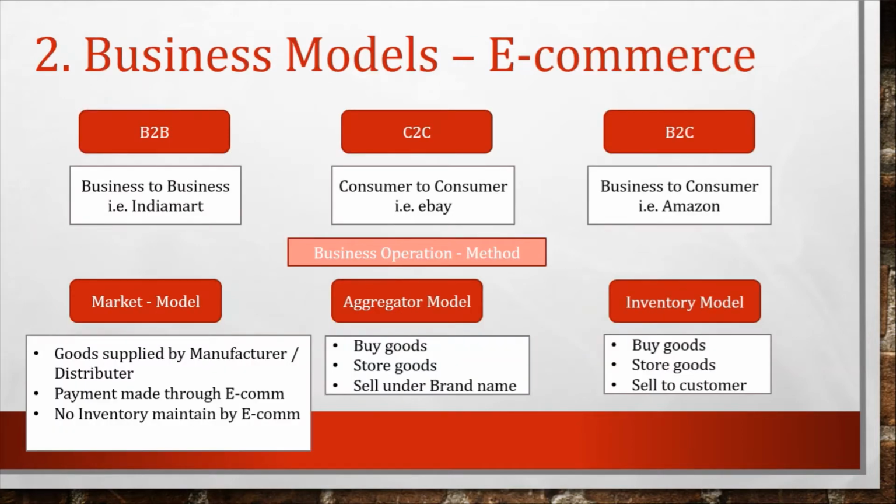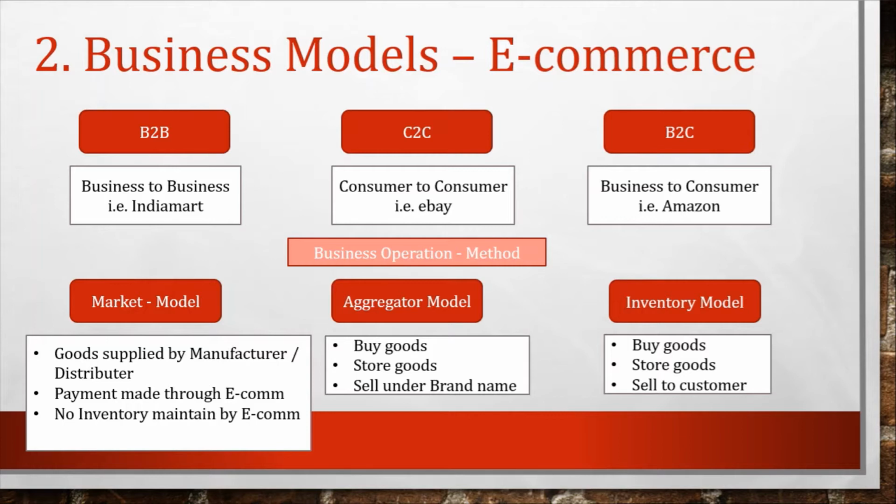Point number 2, business model of e-commerce. There are 3 business models: business to business, consumer to consumer, and business to consumer. Business to business means business is done between the suppliers, the distributors and other supply chain management persons.